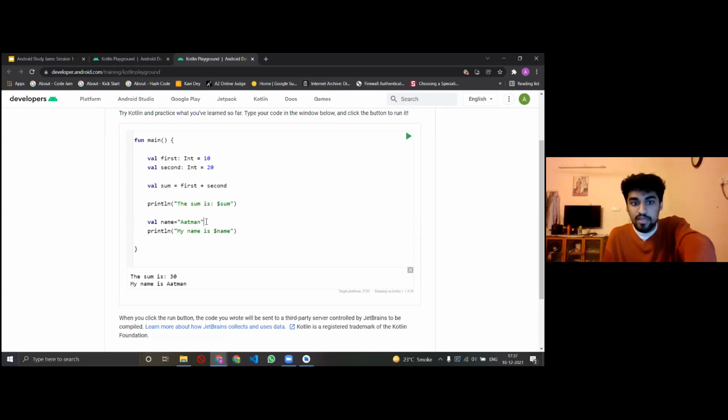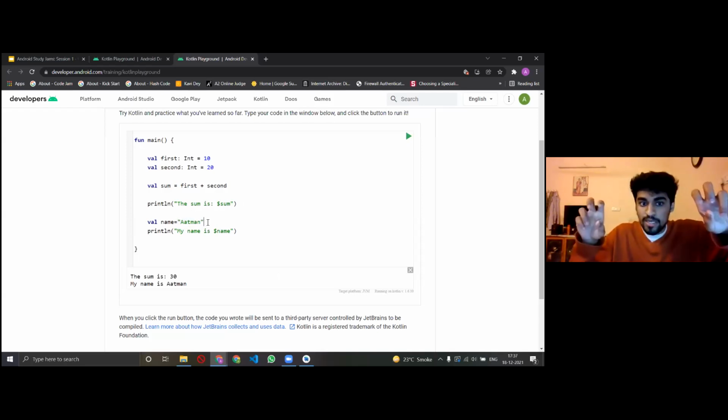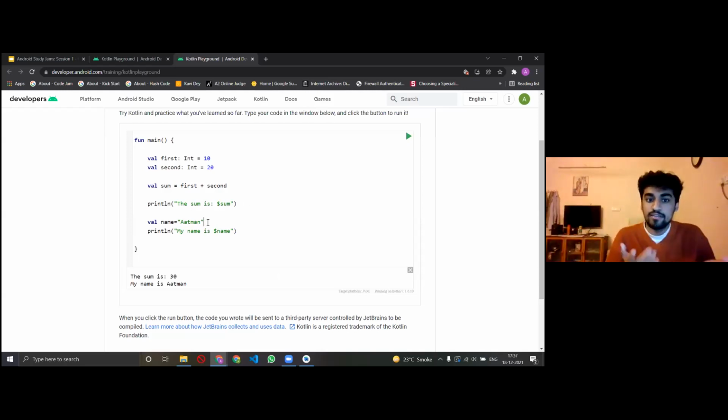Kotlin also sometimes understands that something in quotes is a string, but it's always good practice to write the type, because as the code gets longer and you write a lot of things together, it's a good habit. But I can read the documentation and get back to you at the earliest on whether we have to write it every time. Okay, thank you.